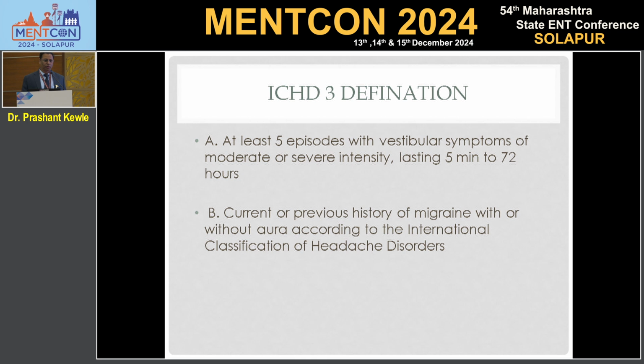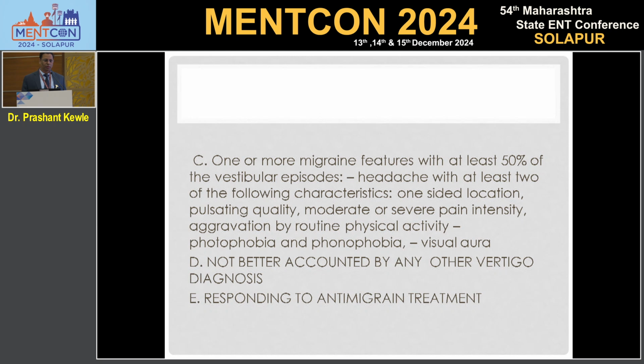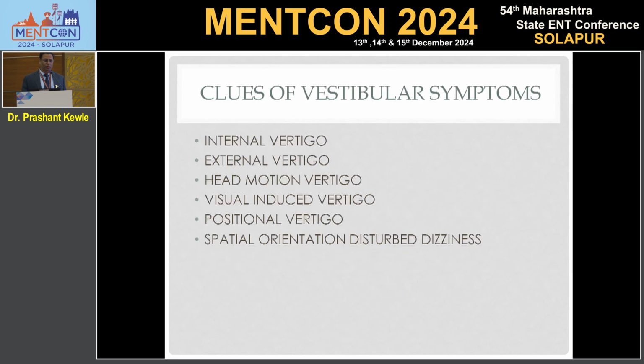There may be a history of headache currently, or there may be in the past, and the headache is very severe, pulsatile, and with the throbbing headache, it is aggravated by physical activities. It will be severe pain, and there will be photophobia, phonophobia, and auras. Not better accounted by any other vertigo diagnosis and responding to migraine therapy. So we have seen what are the symptoms. There could be internal vertigo, feeling imbalance, dizziness.